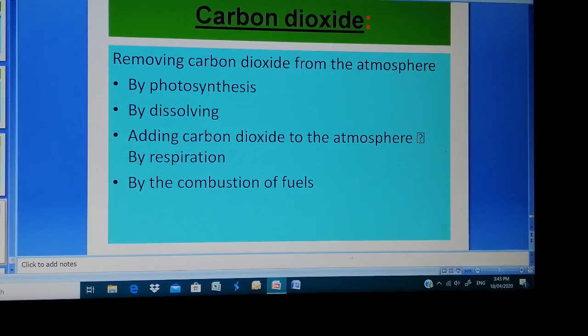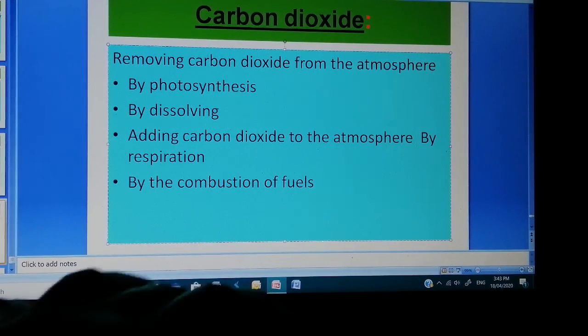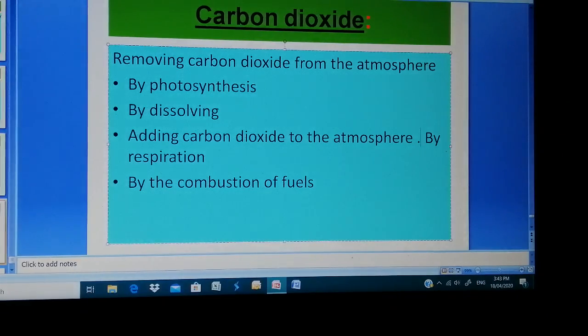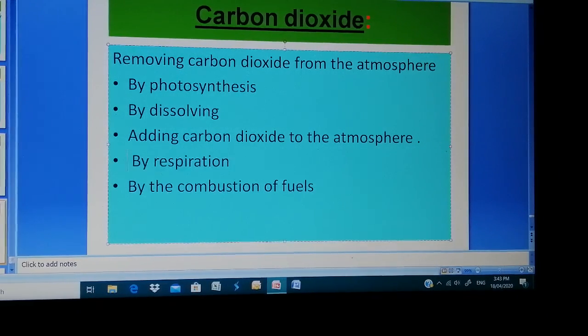Now, how is carbon dioxide added to the atmosphere? One process is respiration. Usually when we respire, what happens? Carbon dioxide is given out to the surroundings, so the amount of carbon dioxide in the atmosphere is increased by respiration. Another process you all know: we have studied complete and incomplete combustion of hydrocarbons. Complete combustion always leads to the formation of carbon dioxide.